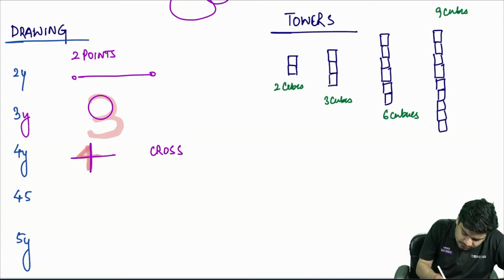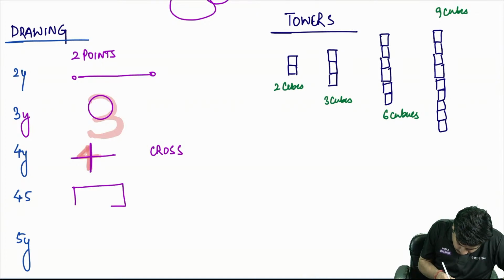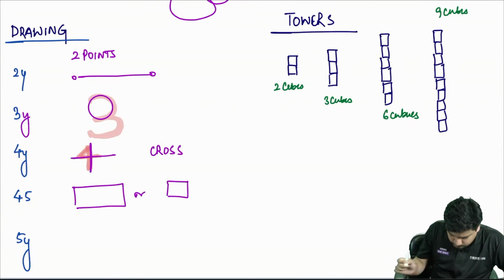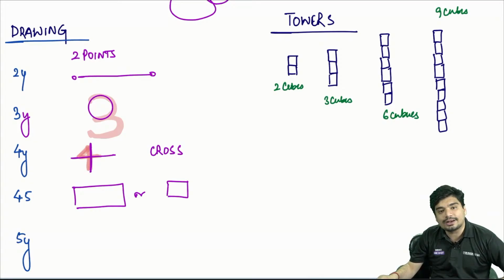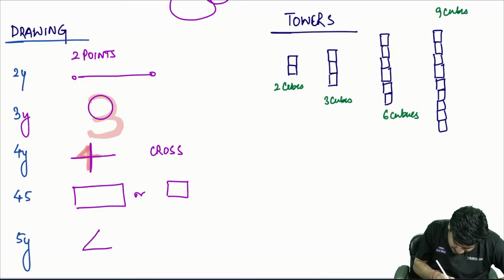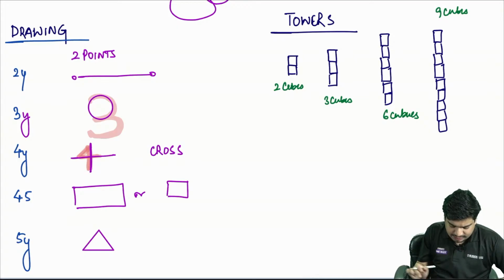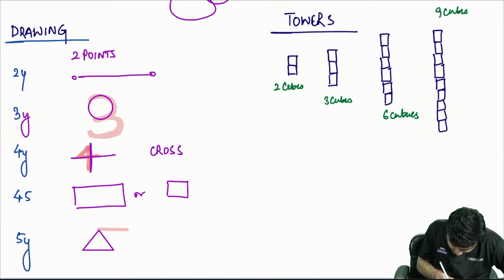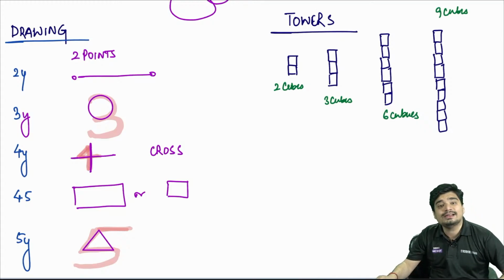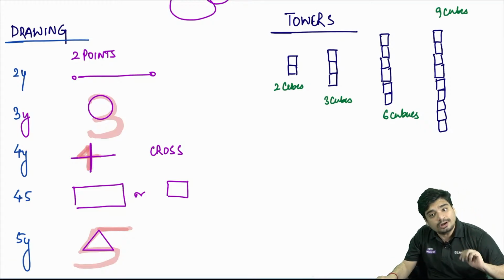At 4.5 years, child is able to draw a rectangle or a square. At 5 years, child is able to draw a triangle. How do you remember the triangle? Like this. So 5 has a triangle inside it. So these are some important drawing skills.